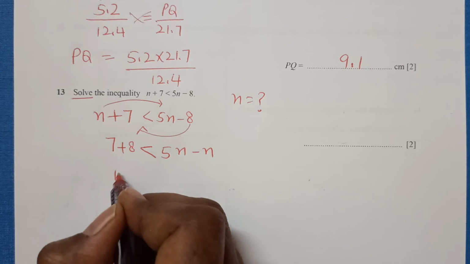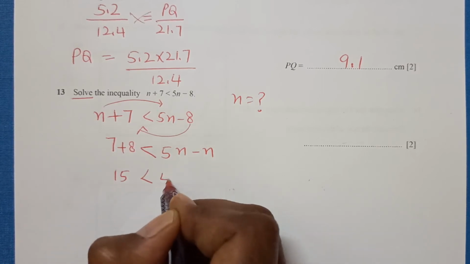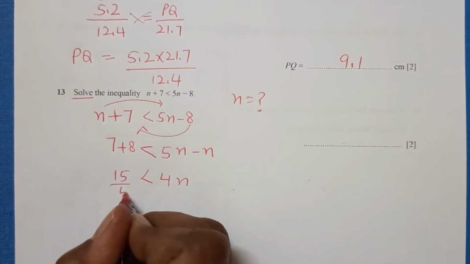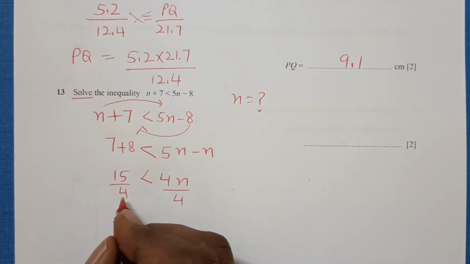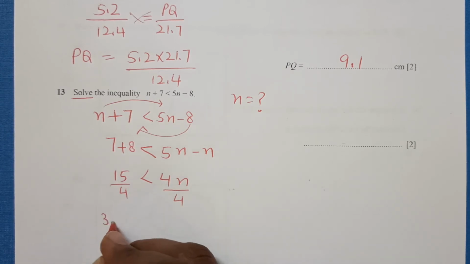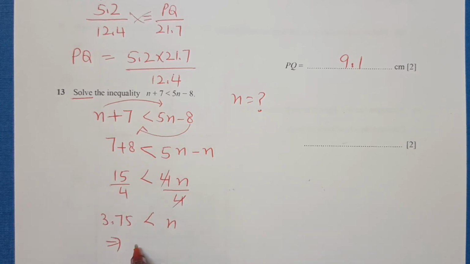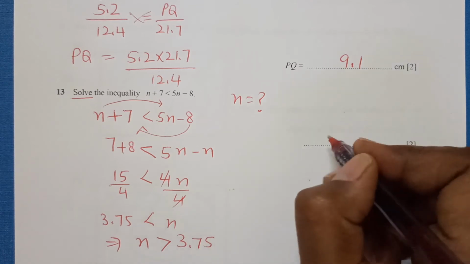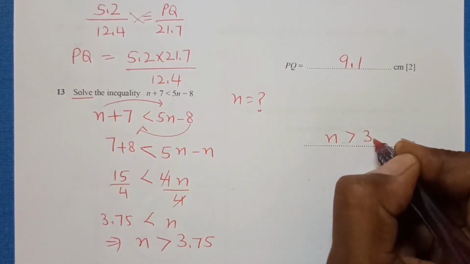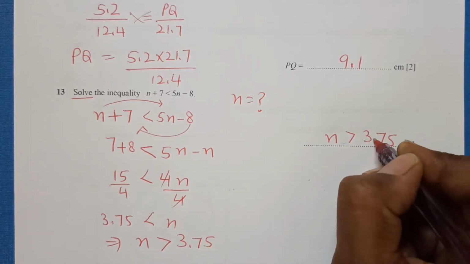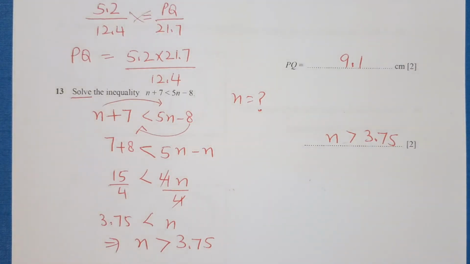So this is 15 less than 4n. Then divide by 4 on both sides. So this is 3.75 less than n, or we can write n is greater than 3.75. So the value of n will be any number greater than 3.75.